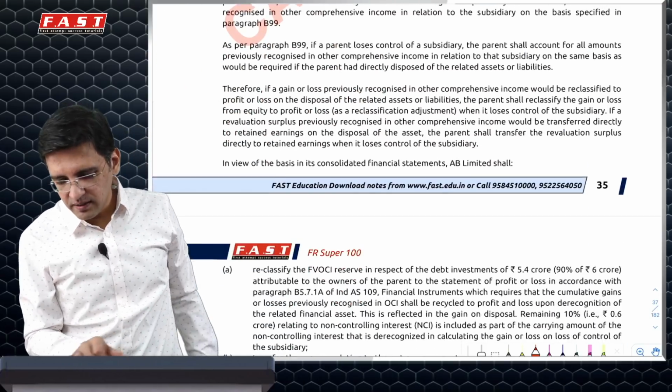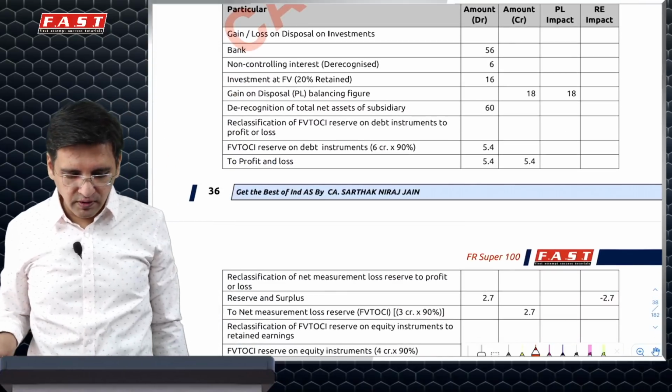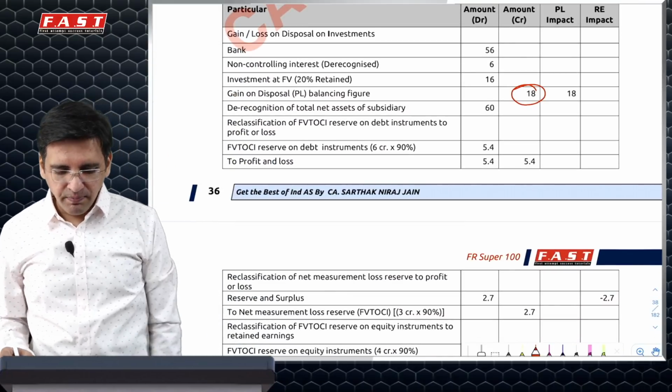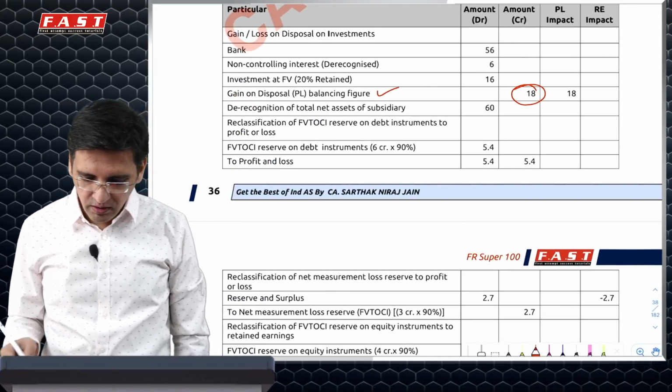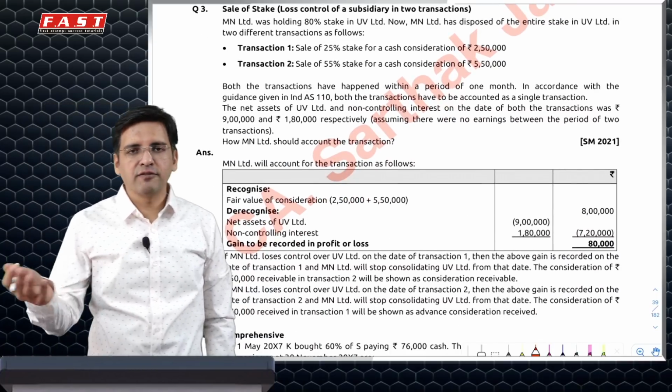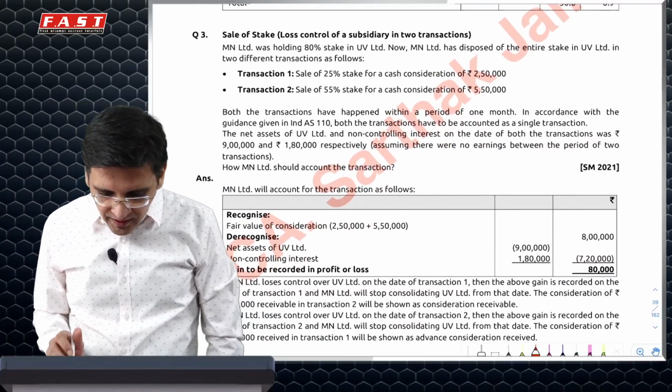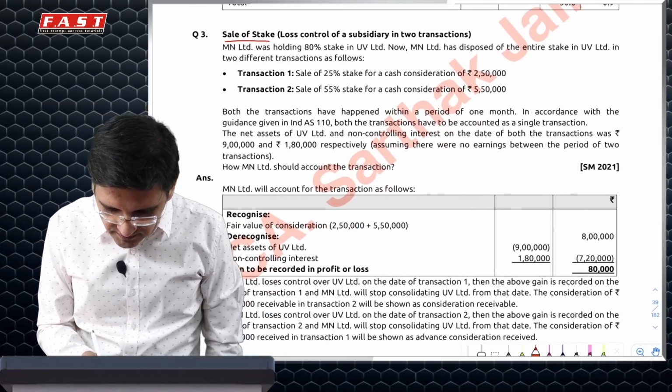Now they have done a combined journal entry for this after all the explanation. So this 18 is your profit from disposal and all the others are reclassification, which I just explained. You can go through it.